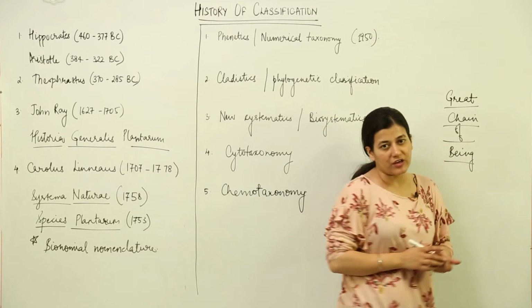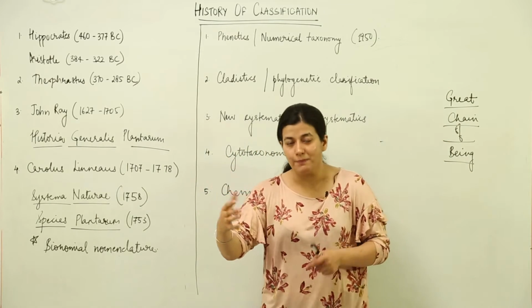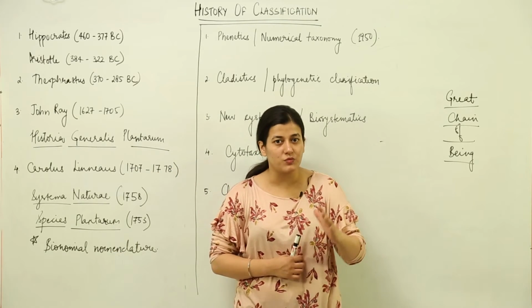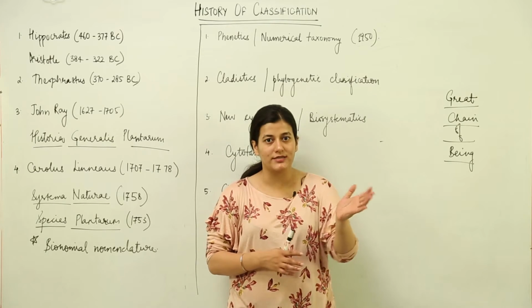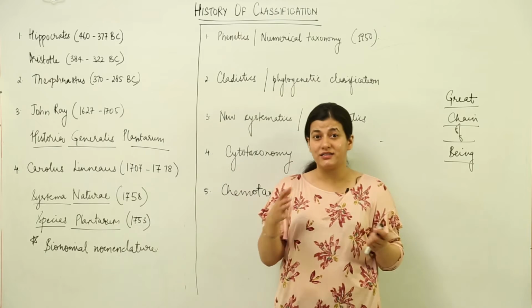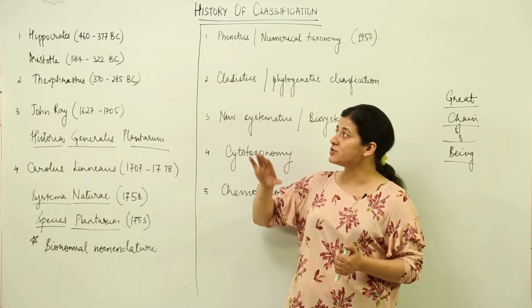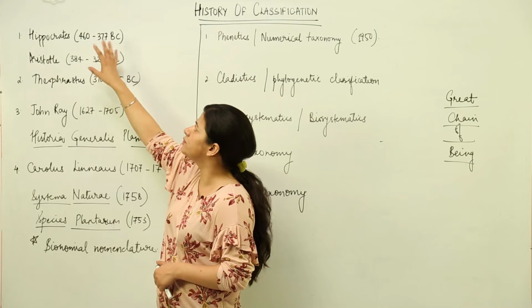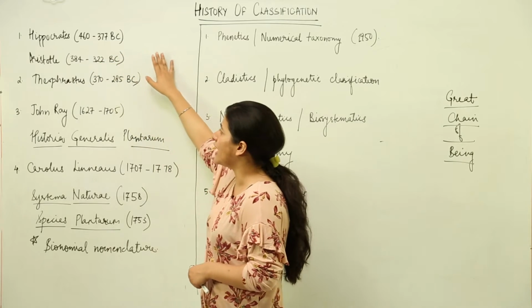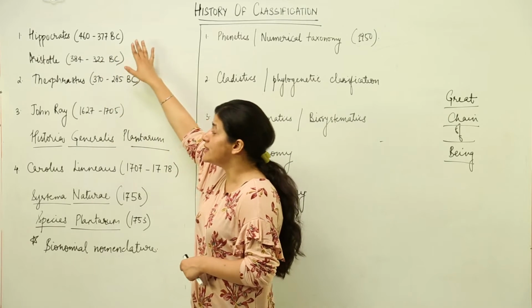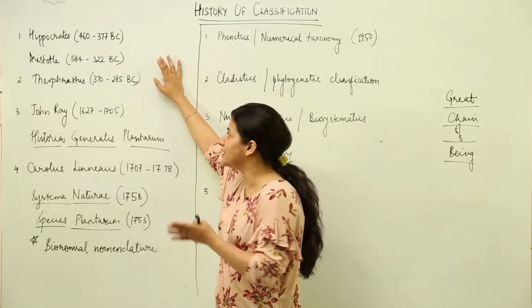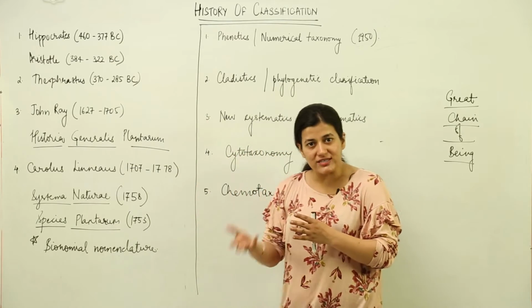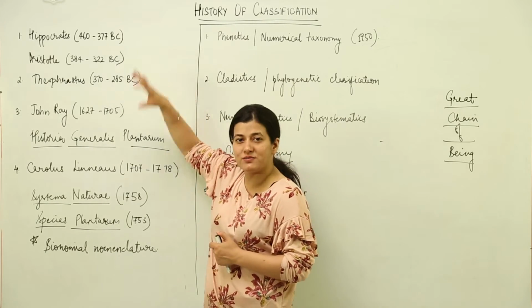So when we talk about classification, we have to reach the taxonomic hierarchy by understanding the various life forms and how they are arranged. And when we see the classification, we see that the hierarchy that we reach is according to the taxonomic characteristics and the taxonomic rules which are implied. So the first one was Hippocrates, around 460 to 400 BC. He and Aristotle, who came after Hippocrates, arranged the animals into various classes like insects, birds, fishes and whales. So these two arranged the organisms in these classes.